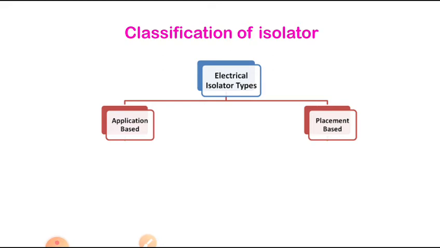Application based is further classified into single break type isolators, double break type isolators, pantograph isolators and MCB isolators. These are the applications where you are going to use them. I think you have seen the single break and double break type isolators.